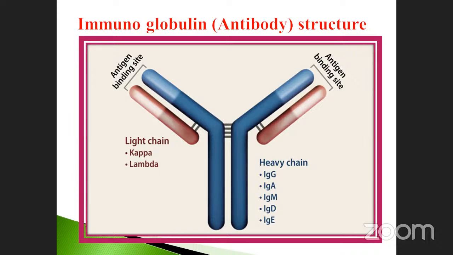But take the example of the heavy chain. The heavy chain is the inner molecule. See how many types there are. Five types of heavy chain have been reported: immunoglobulin G, immunoglobulin A, immunoglobulin M, immunoglobulin D, immunoglobulin E. These are all heavy chains. In between there is a bond, called a sulfhydryl bond.